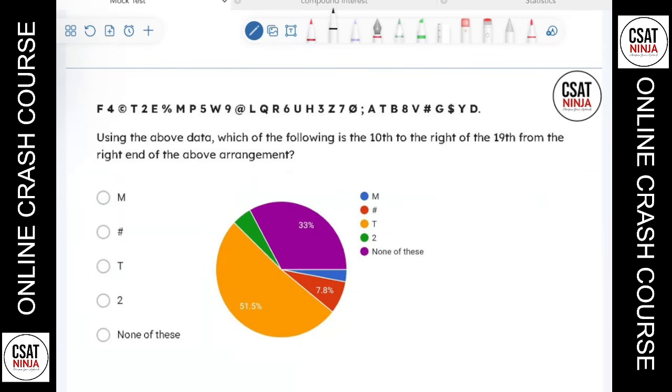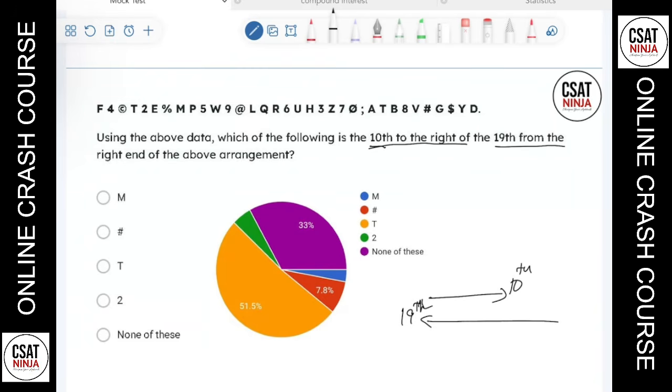So what's the question here? Using the above data, which of the following is 10th from the right? So I'll just write like this. 10th, oh wait, 10th to the right of the 19th from the right. Okay, I got the answer. From the right, from the 19th term, and from this 19th term, you need to find the 10th term there.